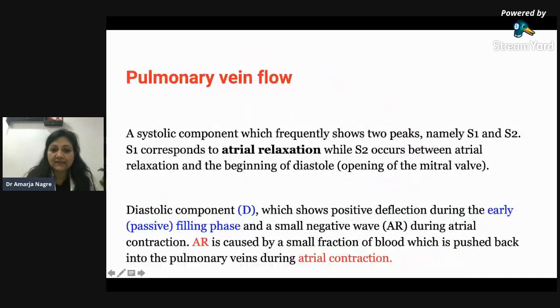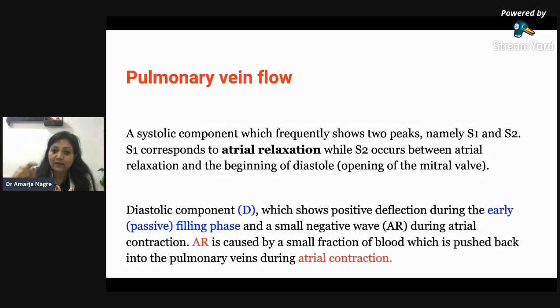Now, what is this S, D, and A? S corresponds to the atrial relaxation. So, if this is the pulmonary vein and it is giving blood to the LA, when the LA relaxes, that is atrial relaxation, this pulmonary vein will pour blood in the LA, so you get an S wave.